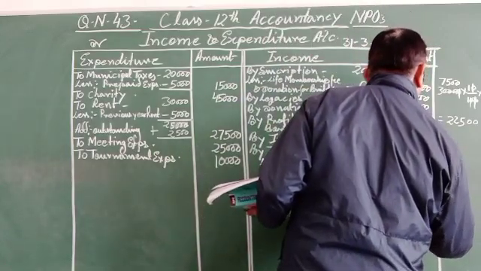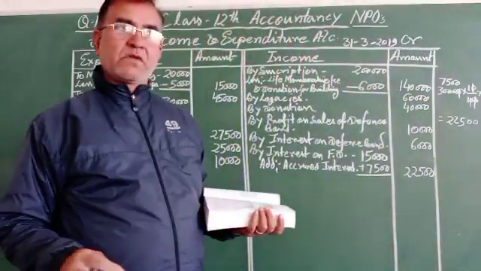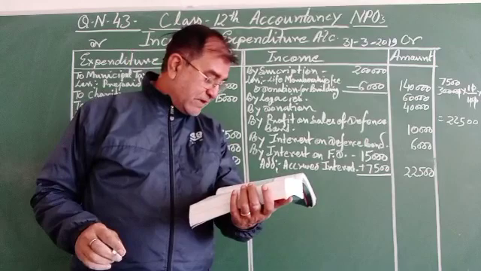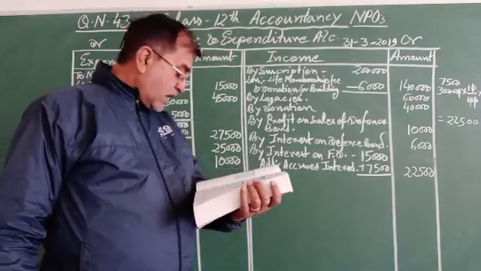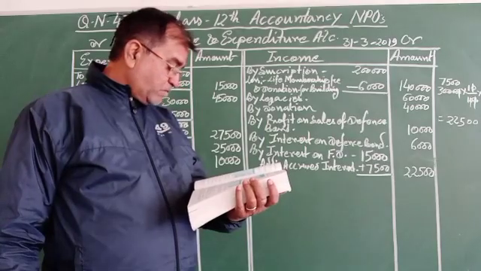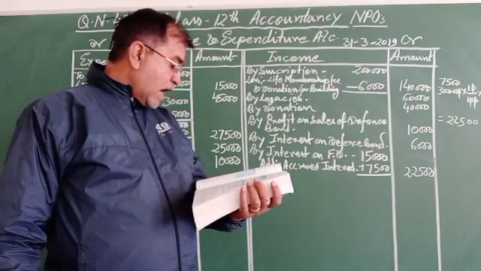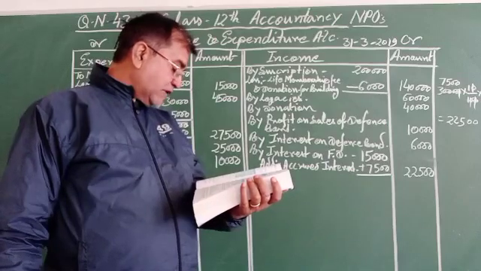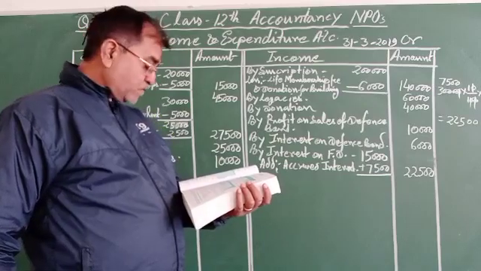That will be 22,500. And then after, the depreciation will be charged. That is given on 1st April 2018, the club owned furniture 1,10,000.